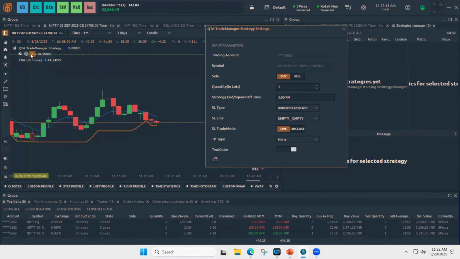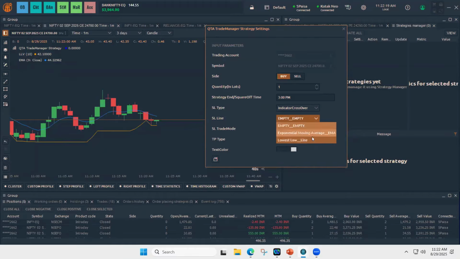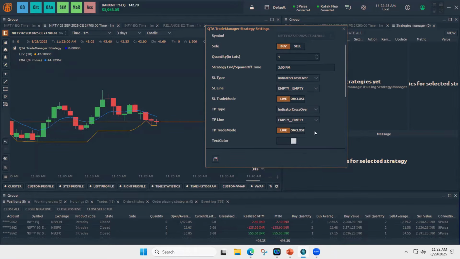Suppose in this example I plotted lowest low and EMA, and you can see these indicators under SL as well as under TP, where you also have the option to choose. Suppose you want to keep lowest low as SL and EMA as take profit, that can be done.